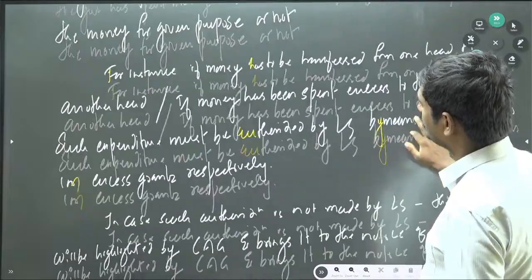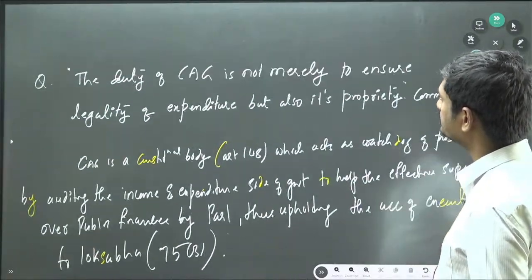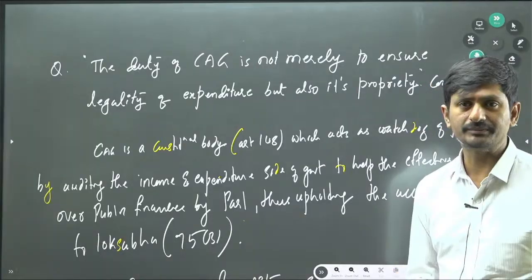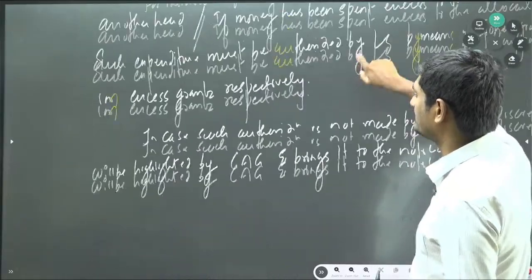So then what is the question? CAG not only ensures legality of expenditure, but also its propriety. So then what is the meaning of propriety?